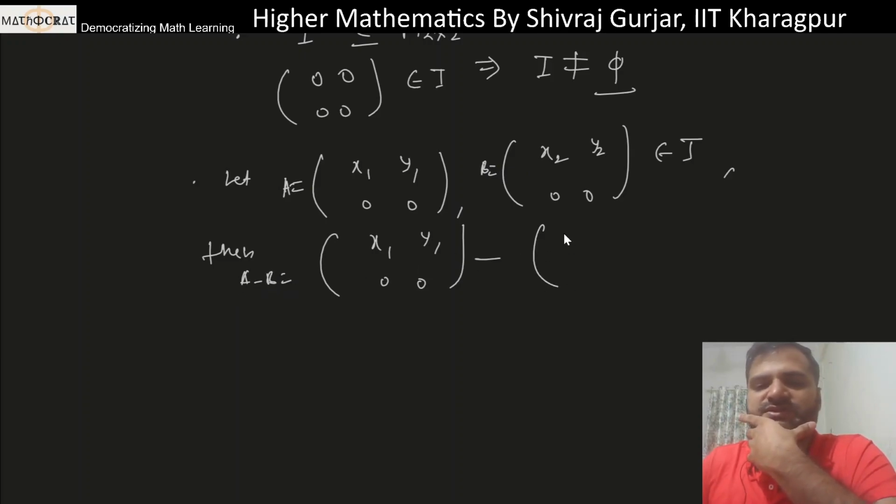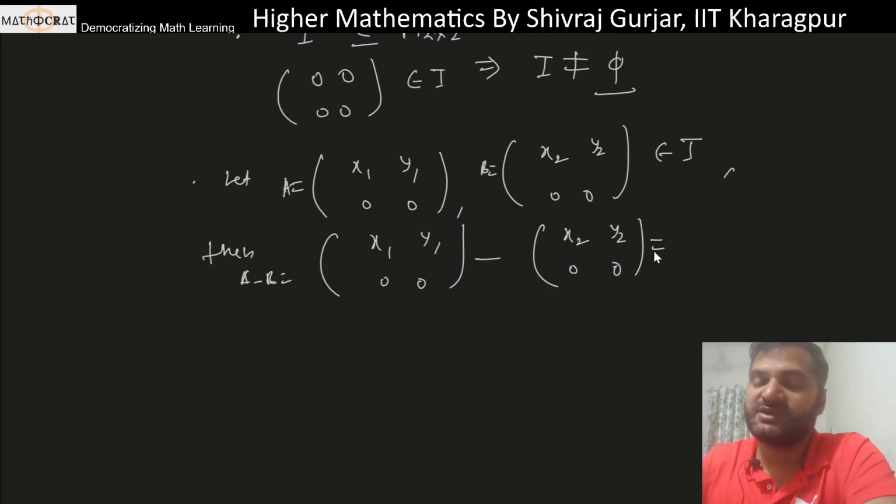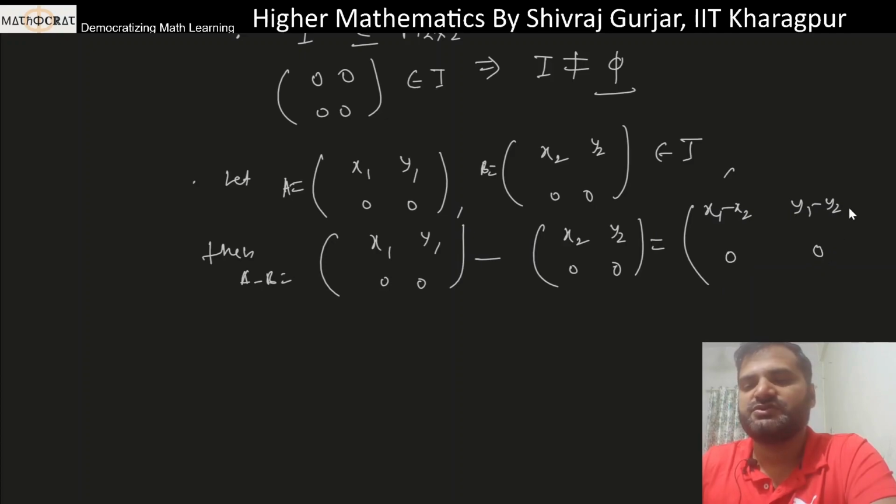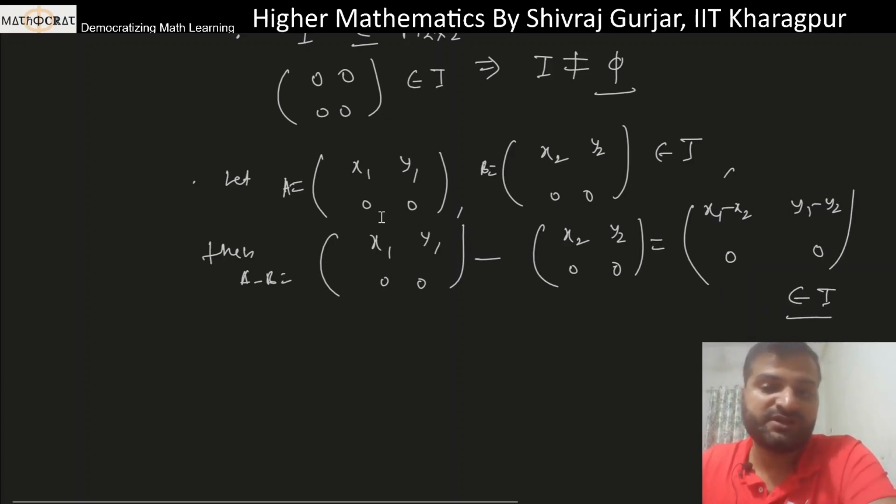So minus [x2 y2; 0 0]. So this is by subtraction of matrices we can say that this will be nothing but [x1 minus x2, y1 minus y2; 0 minus 0 is 0, 0]. Okay. So this is of course in I, because this is the format of I, right?